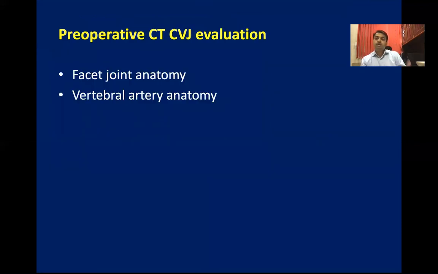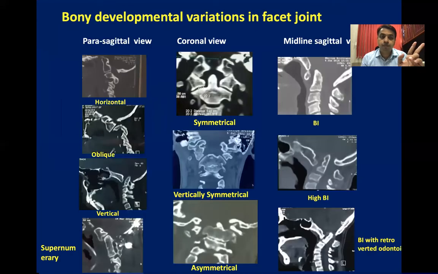Before we come into the surgical part of the BI, two most important things which in every case we should evaluate preoperatively are facet joint anatomy and vertebral artery anatomy. So in every congenital craniovertebral junction anomaly, the bony developmental variation in each case occurs at the facet joint level. So both sides of facet joint should be compared in parasagittal view and in coronal view. In normal patients, it is lying horizontally in parasagittal view, and at 45-degree, flat and symmetrical.